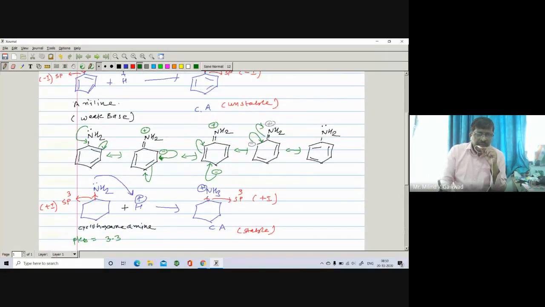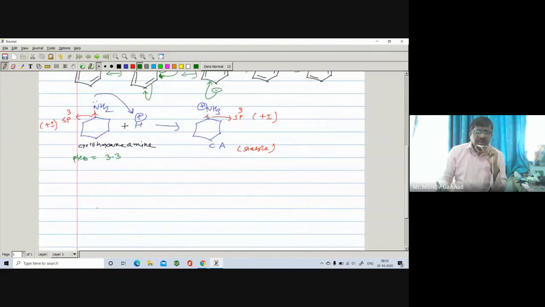the pKb value 9.4. So lower the pKb value, more is the basicity.